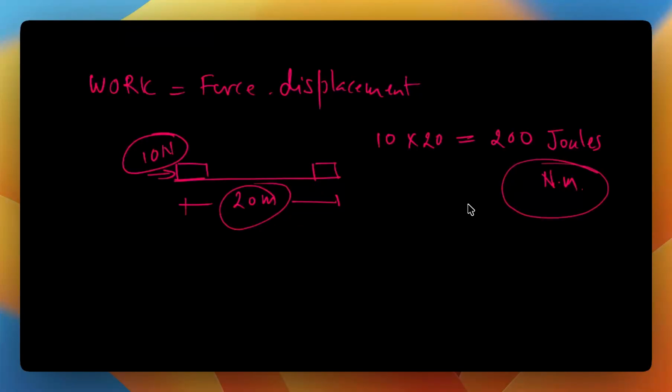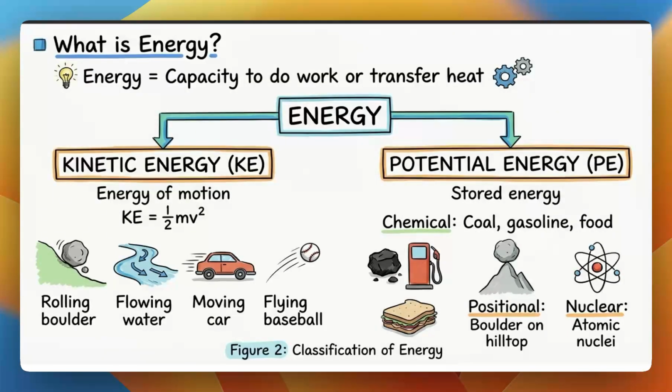So we can simply say, if you need to perform any work, you basically need something, and that is called energy. So energy is a capacity, or ability, to do work. We can have an alternate definition, and we can also define energy as a capacity to transfer heat. So heat is also a form of energy. We'll look into that, but for now, we just take our first definition: the capacity to do work is called energy.